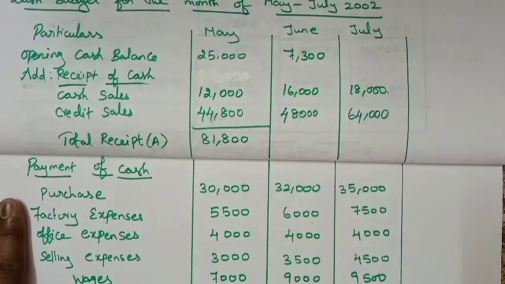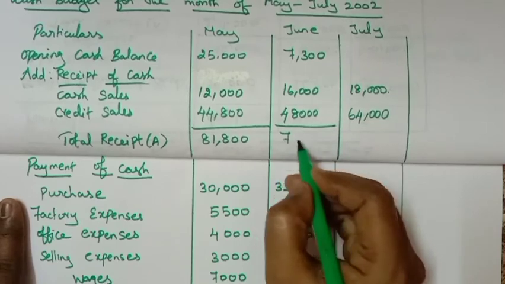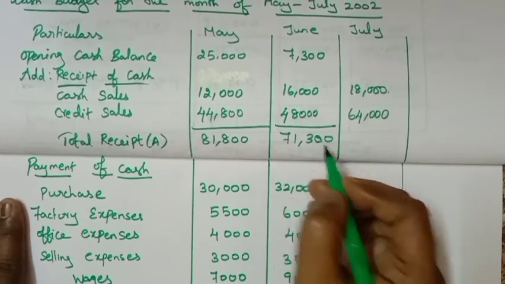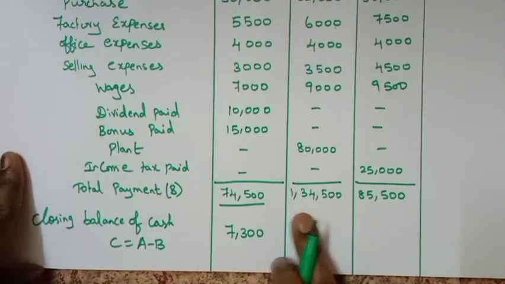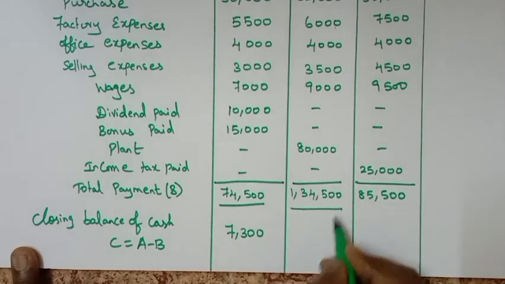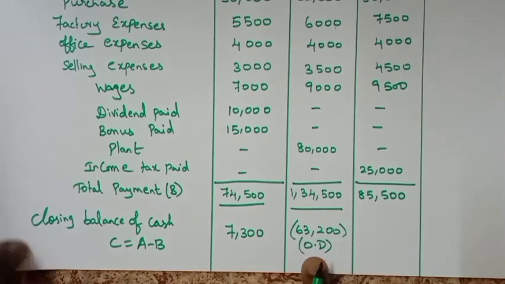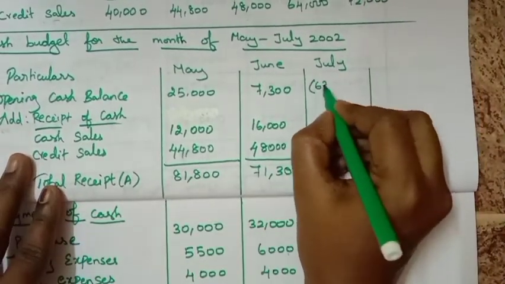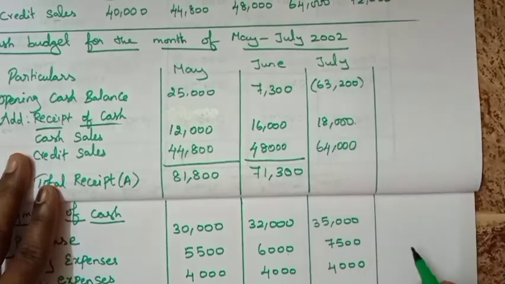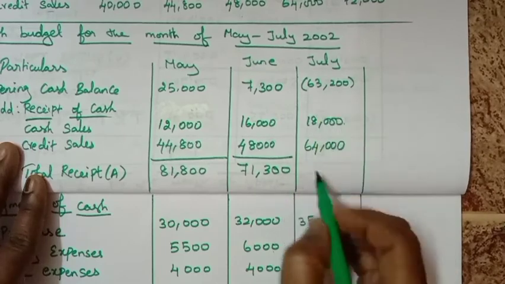7,300 plus 16,000 plus 48,000, you will get 71,300. Now calculate the closing balance. 71,300 minus 1,34,500, you will get a negative balance of 63,200. We call this an overdraft. This closing balance is transferred to the next month's opening balance. That means July's opening balance is negative 63,200.